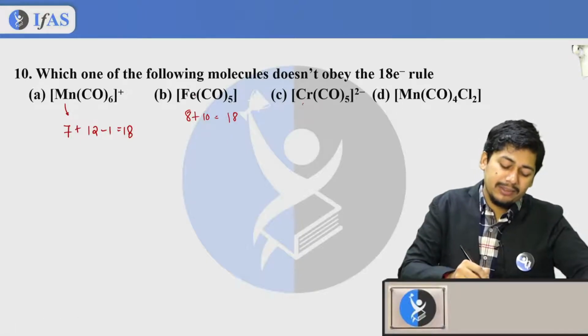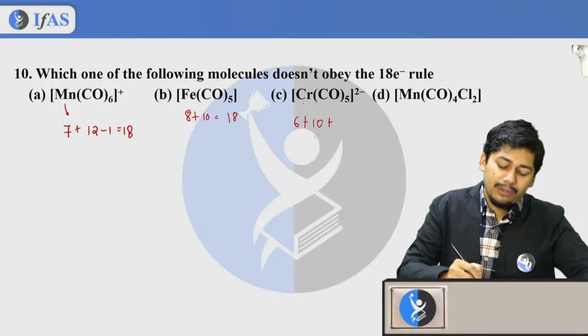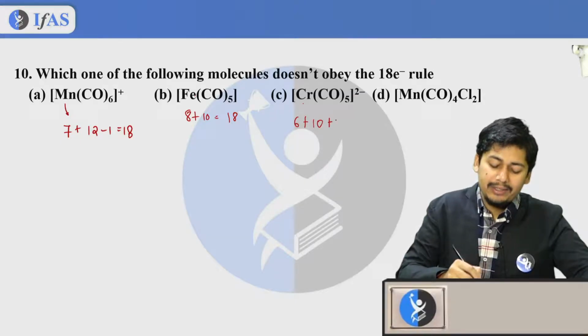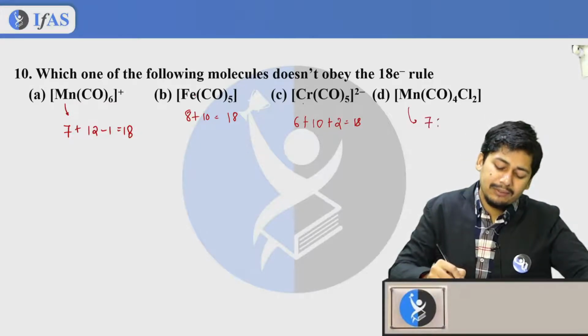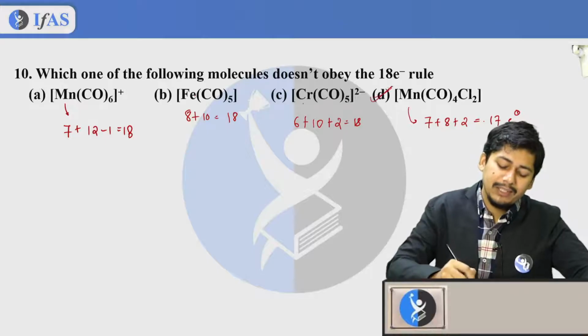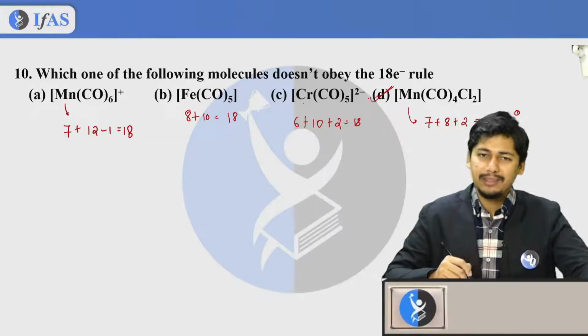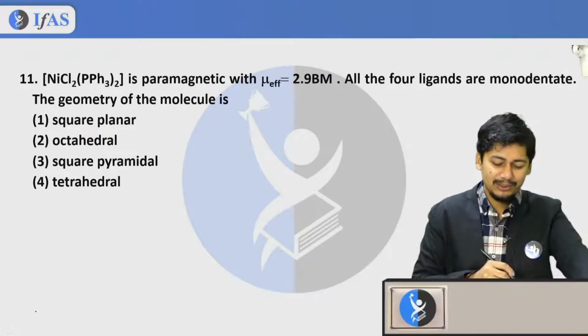What happens here? Chromium has 6 electrons, 10 electrons will come from 5 carbonyls, and additionally 2 negative charge. That means this is also an 18 electron complex. And this one is having 17 electrons. That's why option D is going to be your correct answer. Okay, next question, guys.